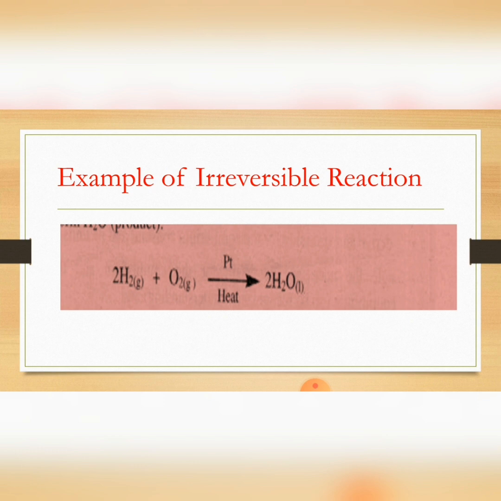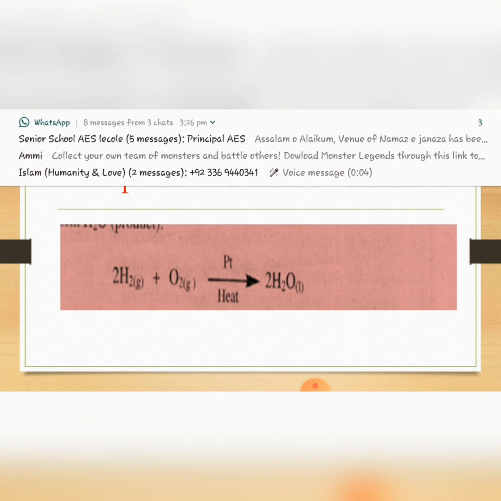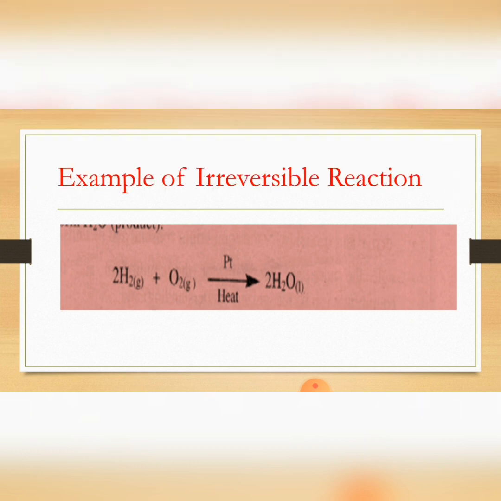Here is an example of an irreversible reaction. Hydrogen and oxygen are gases which are reactants. They react together in the presence of platinum catalyst, and upon heating they form a product, that is water, H2O. H2O cannot convert back to the reactants. H2O cannot form hydrogen and oxygen again, so it is an irreversible reaction.